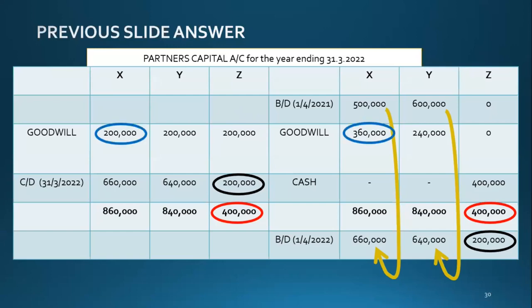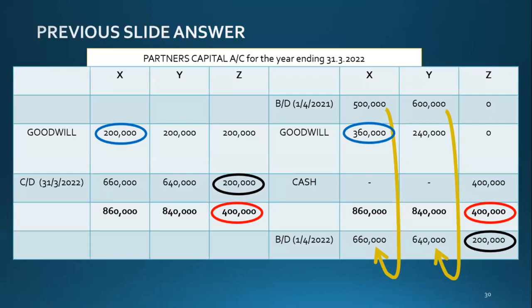And for X, the blue color circle, you credited 360 but debited 200, so the net effect is 160 on the credit side. Z purchased goodwill of 200,000 from X and Y. So he paid 200,000 to X and Y for his share.